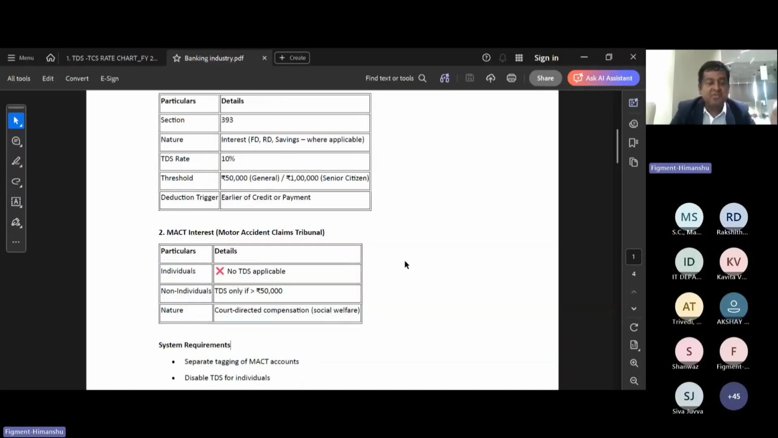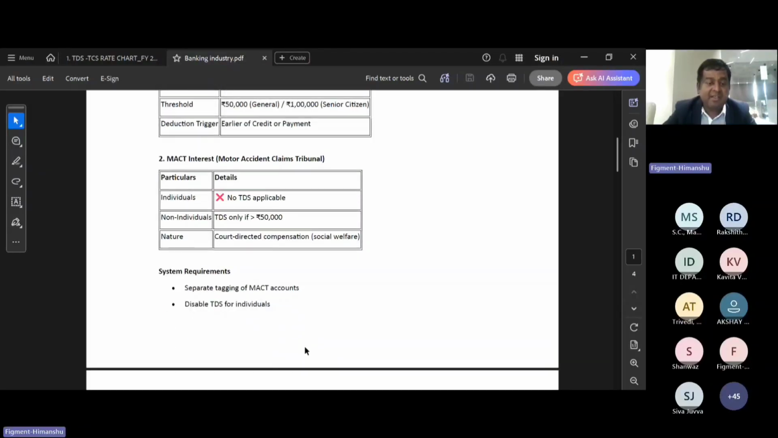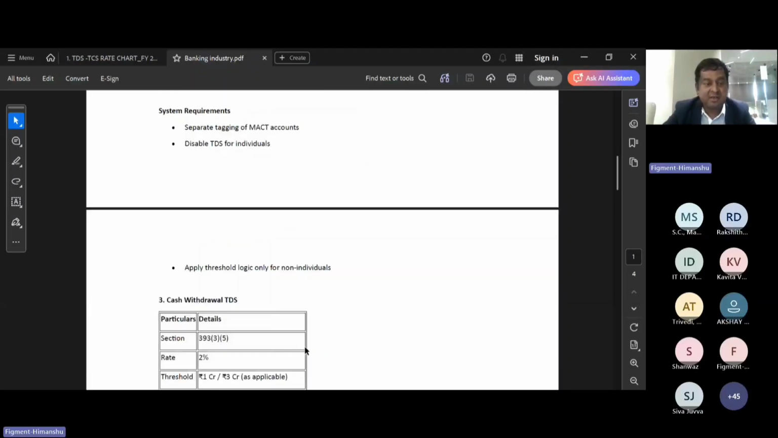Separate TDS codes need to be operated in the banking environment and the insurance segment, so that we can tag that account separately as the MCAT account. And we have to disable the TDS for the individual cases. There is no TDS liability in the case of individuals.